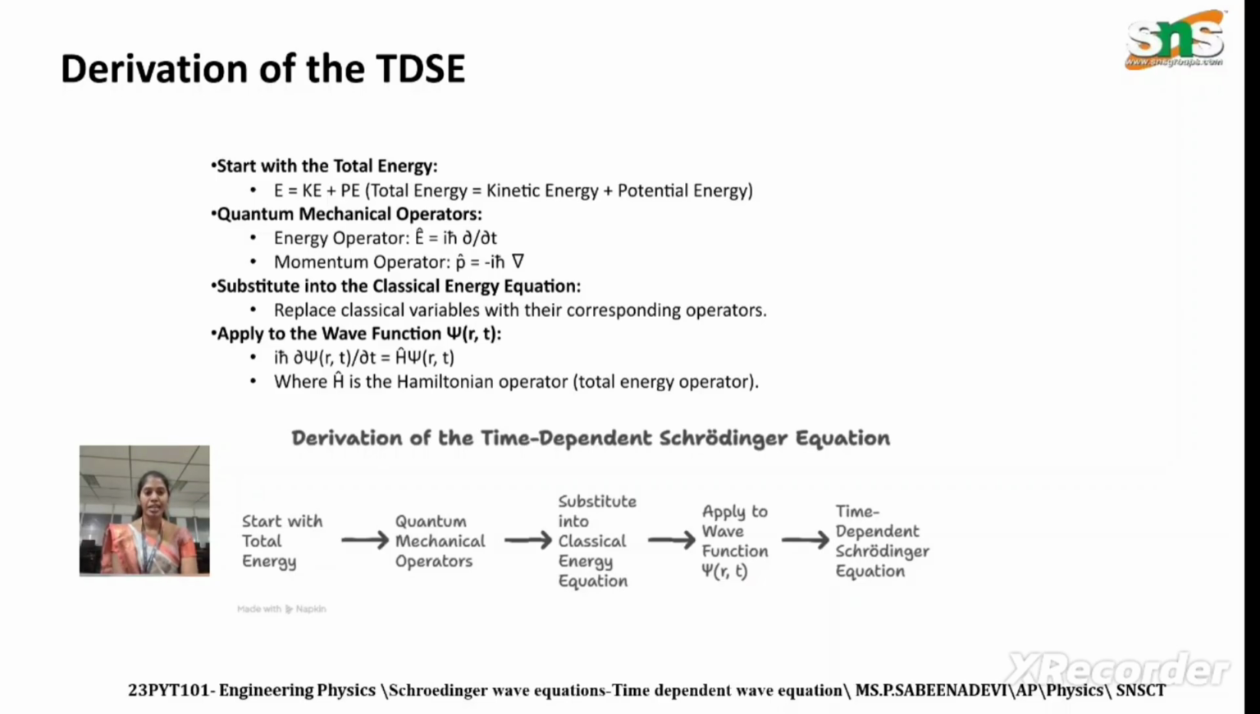That is called the time dependent Schrodinger equation. H is the Hamiltonian operator, and the energy operator is i h cross dou by dou t. So we start with the total energy, go to the quantum mechanical operators, substitute in the classical energy equation, and apply to the wave function psi of r comma t. Then finally we get the time dependent Schrodinger equation.